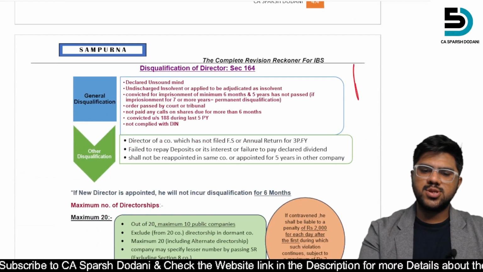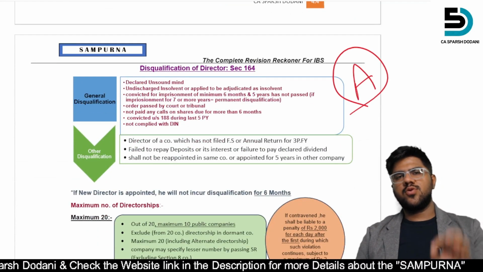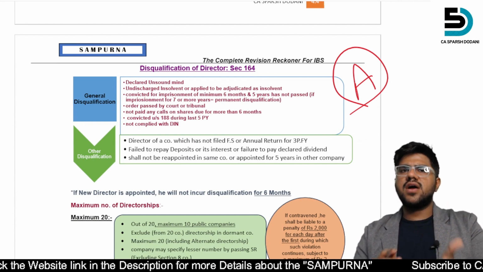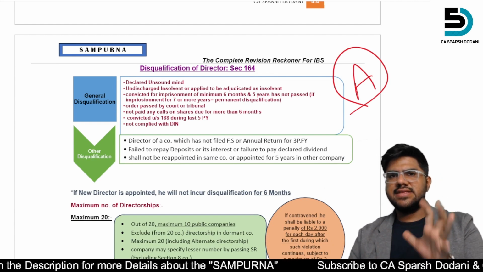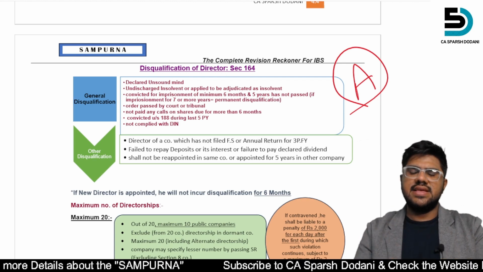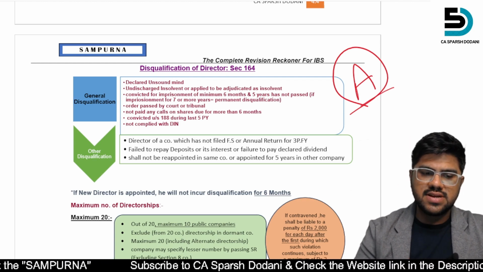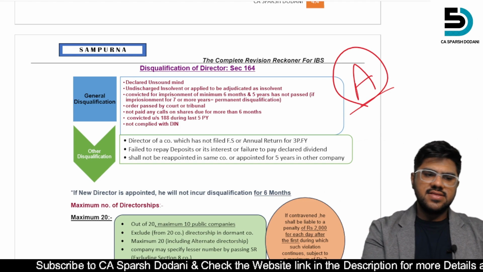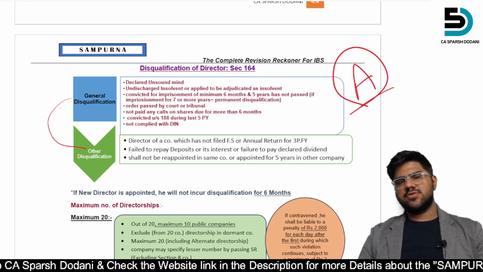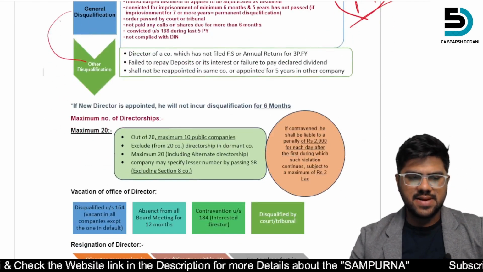And after that, this is also A category part. This is your disqualification. We will first mark out the A category, what I think that the institute can ask in their case studies. So they can ask about the disqualification of director, the general disqualification, and the other disqualification. This is also given in the Sampurna.